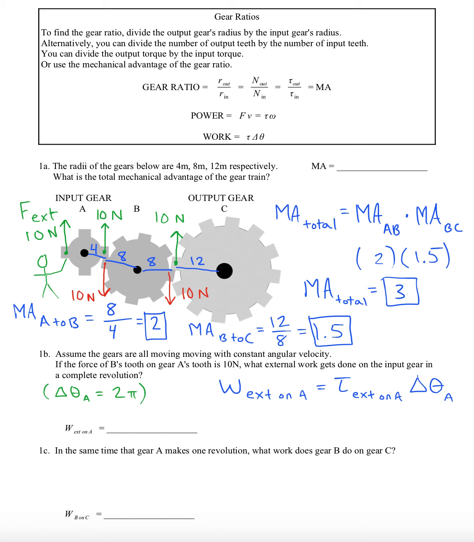All right, so let's figure out how much torque there is on that gear A due to the person. Well, they're applying 10 newtons of force with a lever arm of 4 meters. So that's going to be 40 Newton meters.